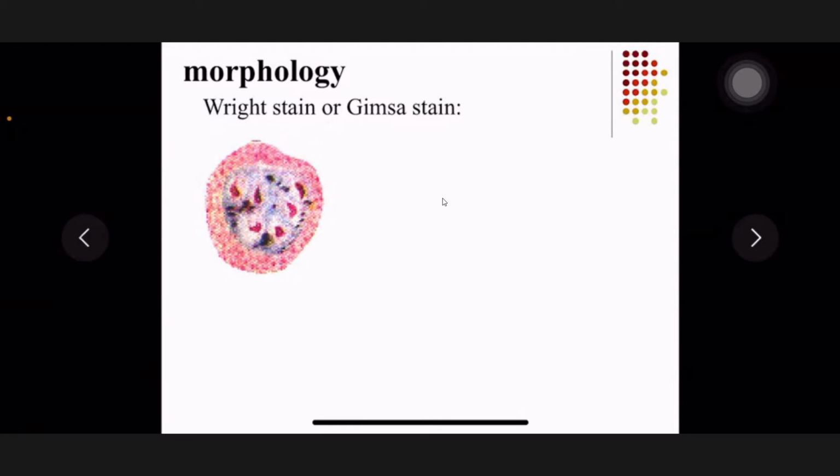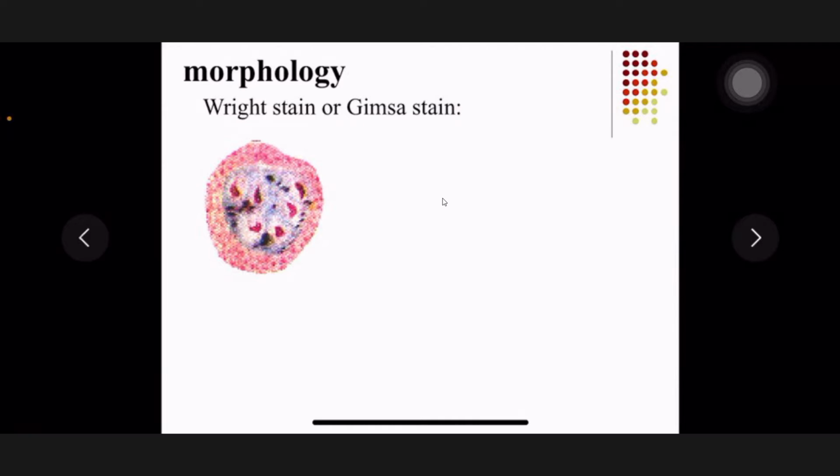But in which cells is it easier for us to find the Plasmodium, liver cells or RBCs? RBC is good, because taking blood is easier than taking liver cells.